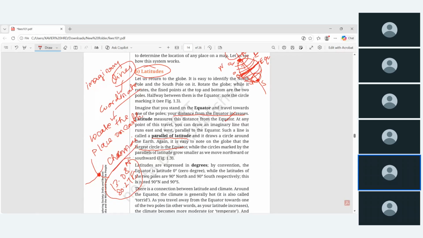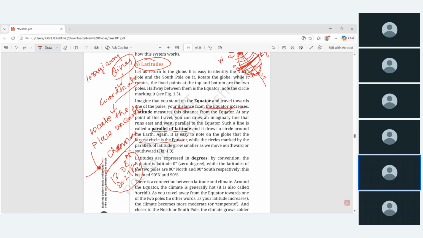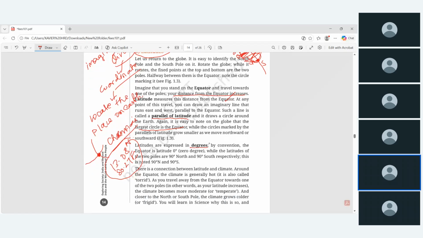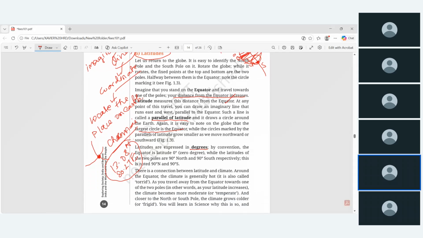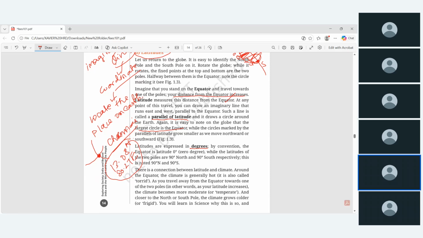Parallel to the equator, from the equator towards either of the poles, north pole or south pole. So latitudes are expressed in degrees. That's what I already said: 0 degree, 10 degree, 20 degree, 30, 45, 60, up to 90 degrees. All the latitude lines parallel to the equator are expressed in degrees by convention, because we are getting one full circle.